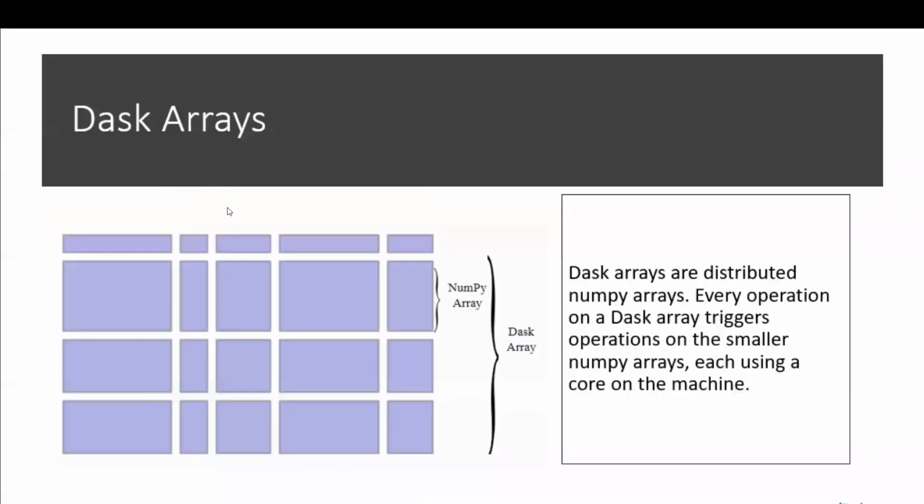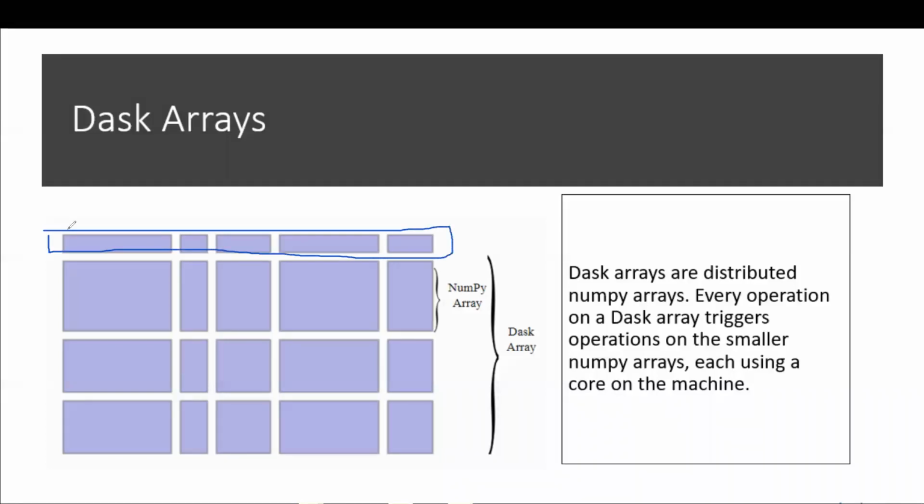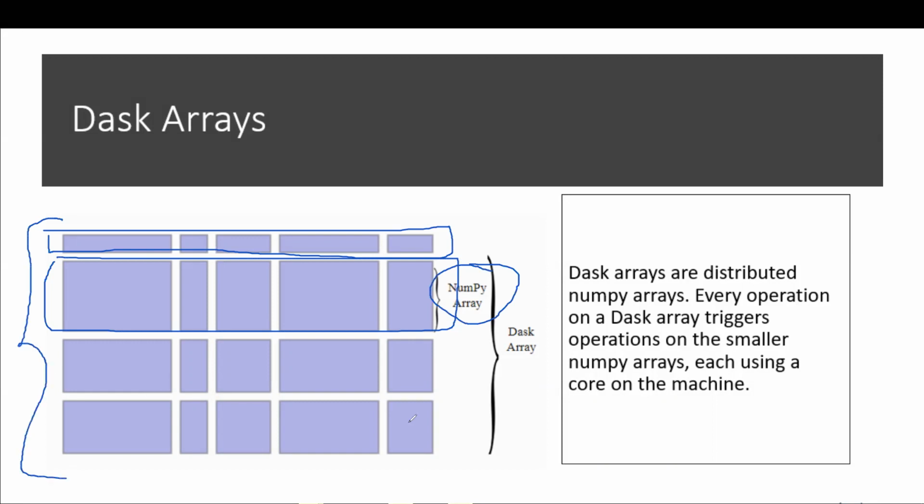Dask arrays are basically like NumPy arrays, similar to the ones we have in Python, but the only difference is that in Dask you will have them in terms of chunks. Let's consider this is one NumPy array, and this is another NumPy array, as you can also see from the label here. So the collection of all these different chunks of NumPy arrays will create a Dask array.